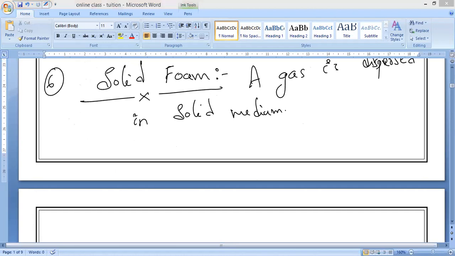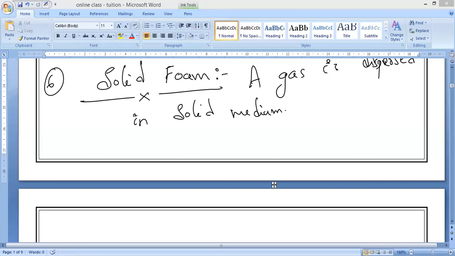Insulating foam. For example, if you purchase any kind of materials from online booking sites, they will pack them along with thermocol, some kind of paper. It looks like bubble paper, sir. That is not bubble paper, it is another kind of paper. That is what we should call insulating foam, or else foam rubber. Do you know foam rubber and sponge and bread? These are the examples. I will show you the pictures.